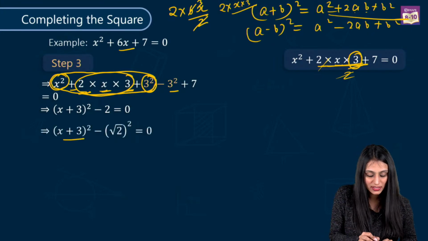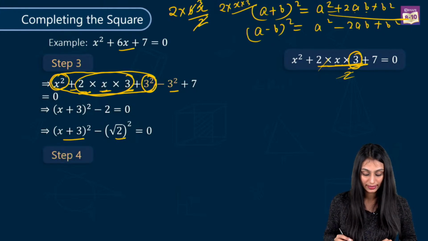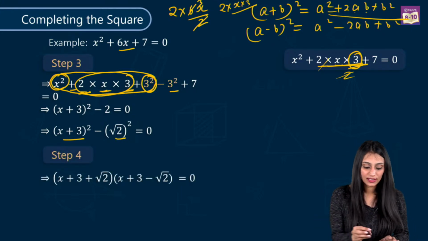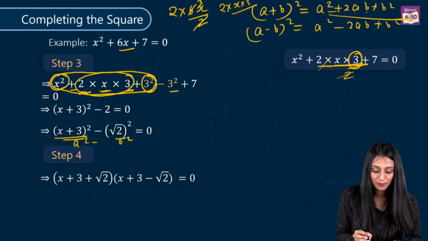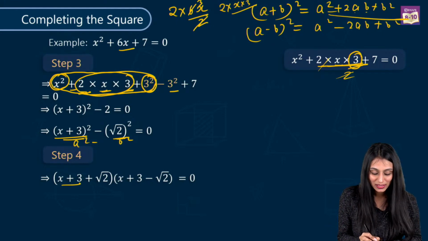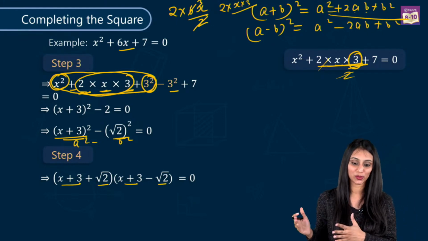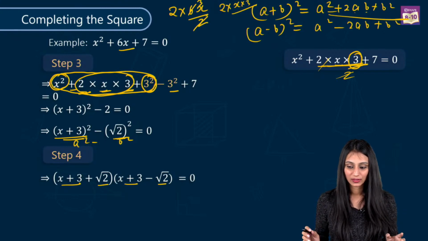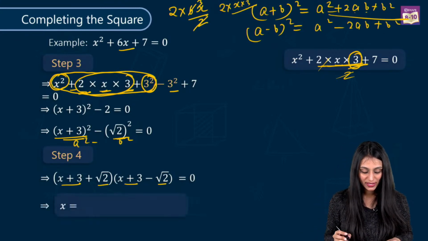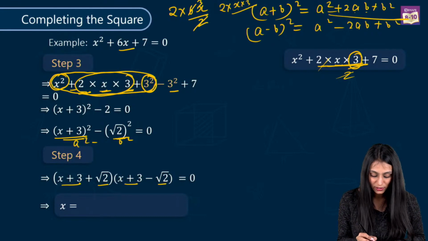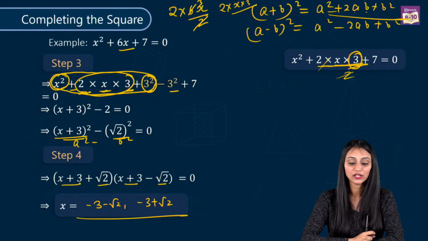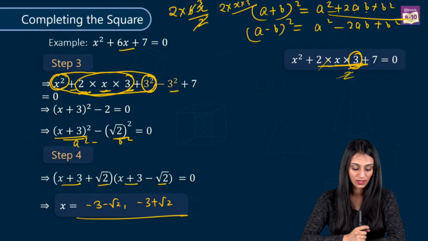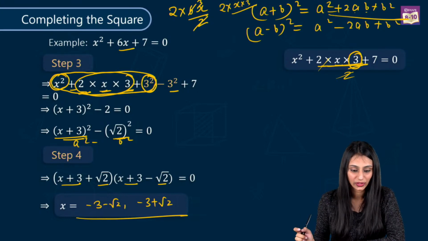Now this could be written as x plus 3 whole square minus root 2 square, right? Then comes step 4. This is nothing but a square minus b square, which is a plus b times a minus b. What is a here? a is x plus 3, b is root 2. So x plus 3 plus root 2, times x plus 3 minus root 2 equal to 0. I have just opened the formula. So the final value of x is going to be minus 3 minus root 2, and minus 3 plus root 2. This is the final result that we get from here. So this is what the completing the square method is.